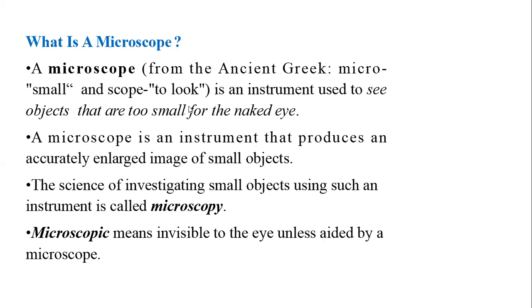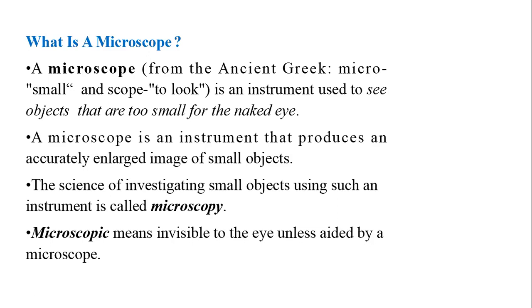Microscope: micro means small, scope means to look. This is an instrument used to see objects that are too small for the naked eye. This is the instrument which is used to observe the organisms which are very small that cannot be seen with the naked eye.